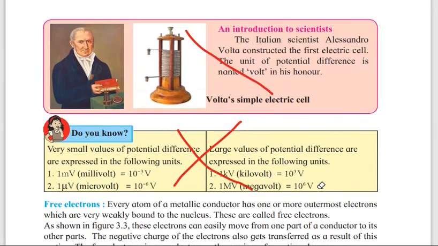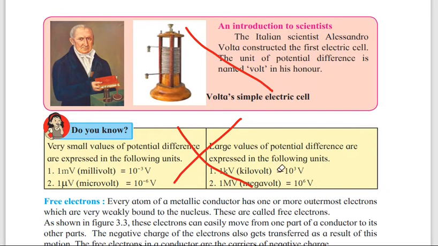Again in page number 32, introduction to scientist and do you know. Actually do you know, this comes for formula like fill in the blanks type, it comes 1 millivolt and 1 kilovolt, what is the value of that. But this is not for this year, so that means you don't do it, but at least you just go through that exactly what it is like.